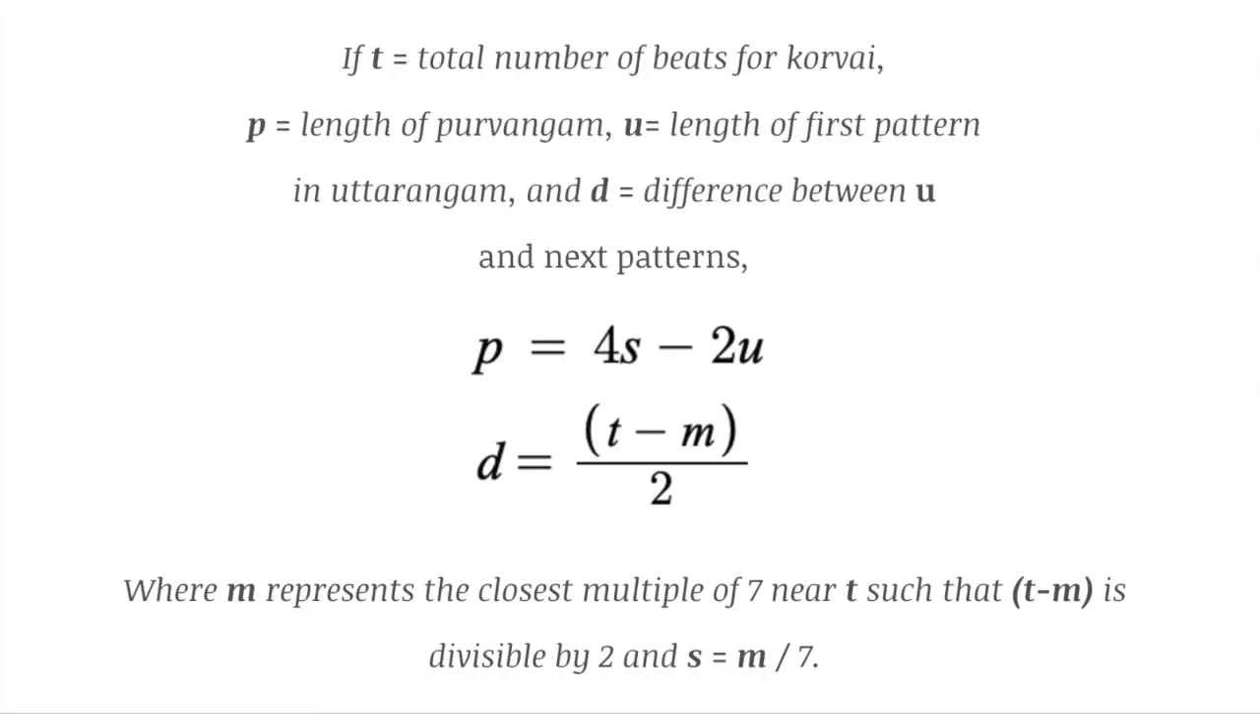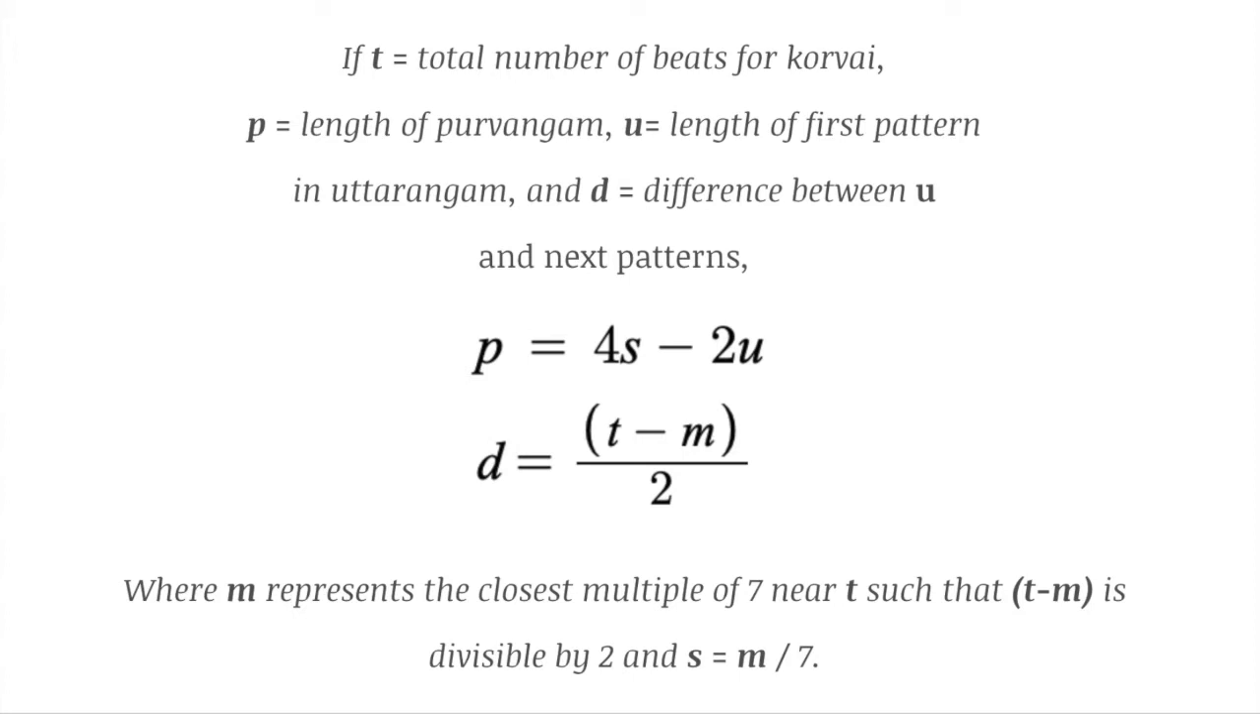So after receiving a lot of feedback from my gurus on how to refine this process, this is the final result. If T is equal to the total number of beats for the Korvai, P is equal to the length of the Purvangam, U is equal to the length of the first pattern in the Uttarangam, and D is the difference between U and next patterns, then P is equal to 4S minus 2U, and D is equal to T minus M divided by 2, where M represents the closest multiple of 7 near T, such that T minus M is divisible by 2, and S is equal to M divided by 7.